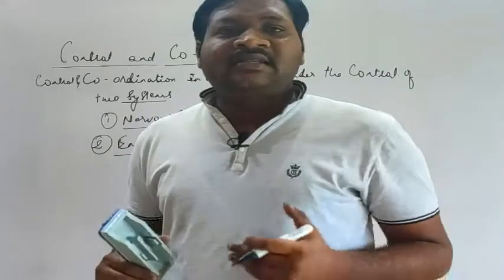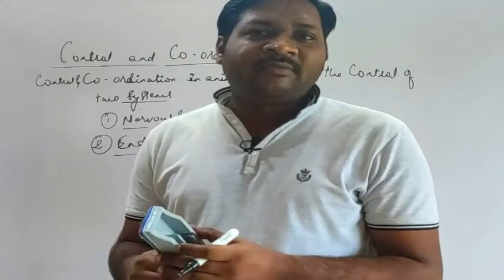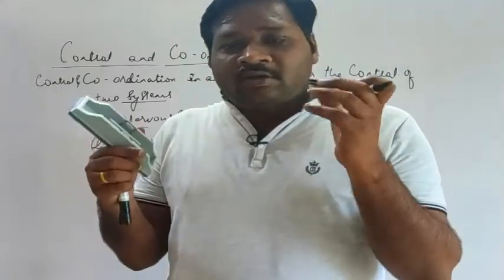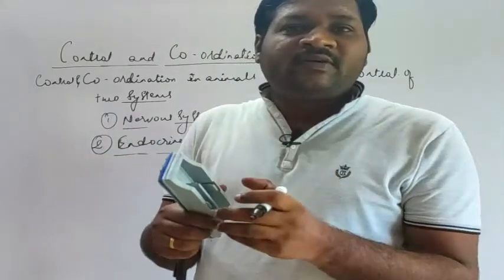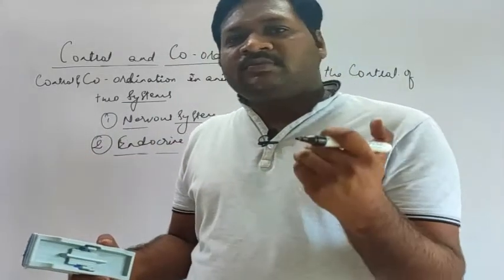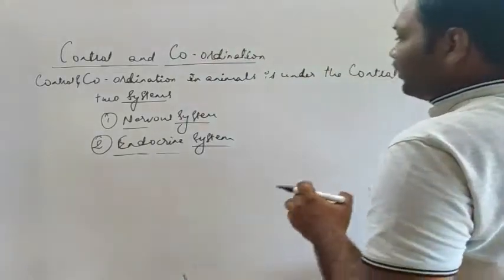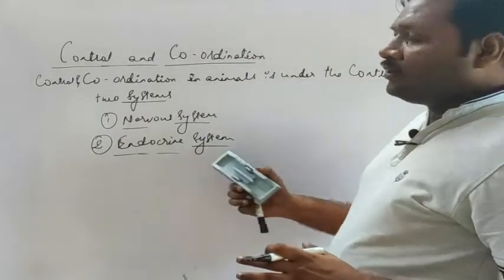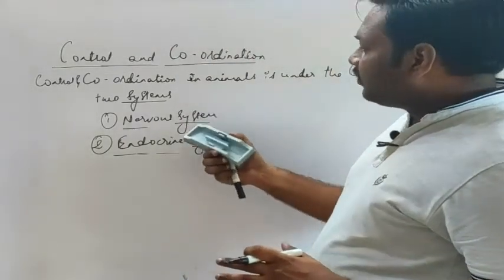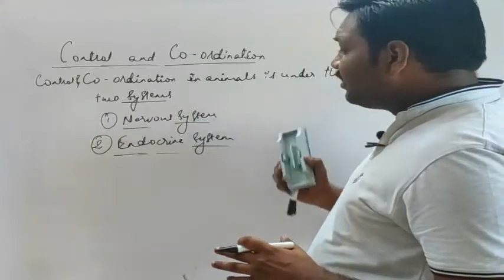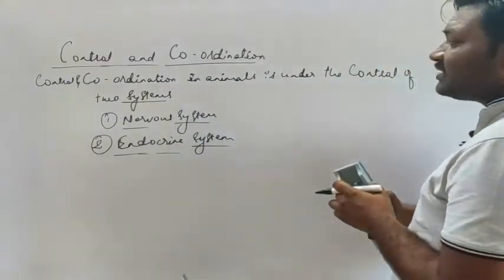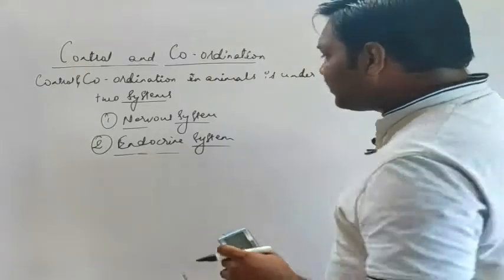It is to maintain internal stability. And how will internal stability be maintained? When our organs coordinate with each other to perform the function. That is nothing but a function of the nervous system and the endocrine system. Now let's discuss a few more points about the nervous system.